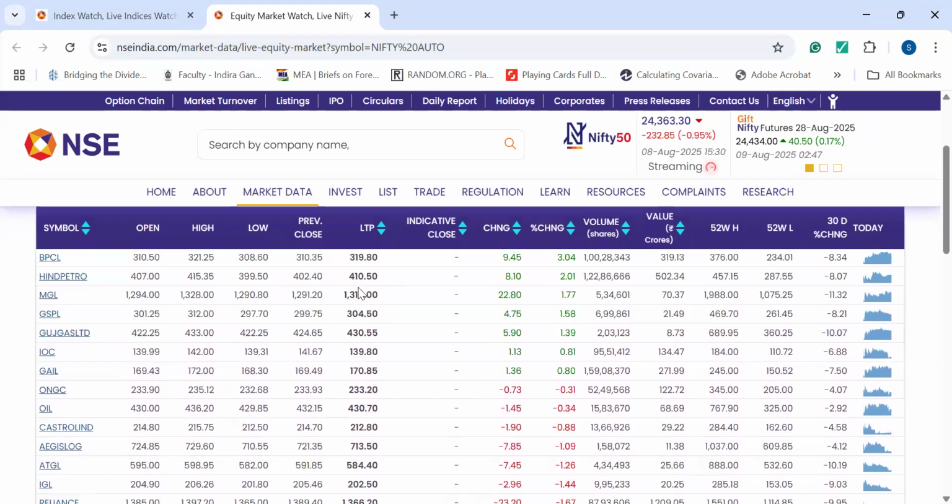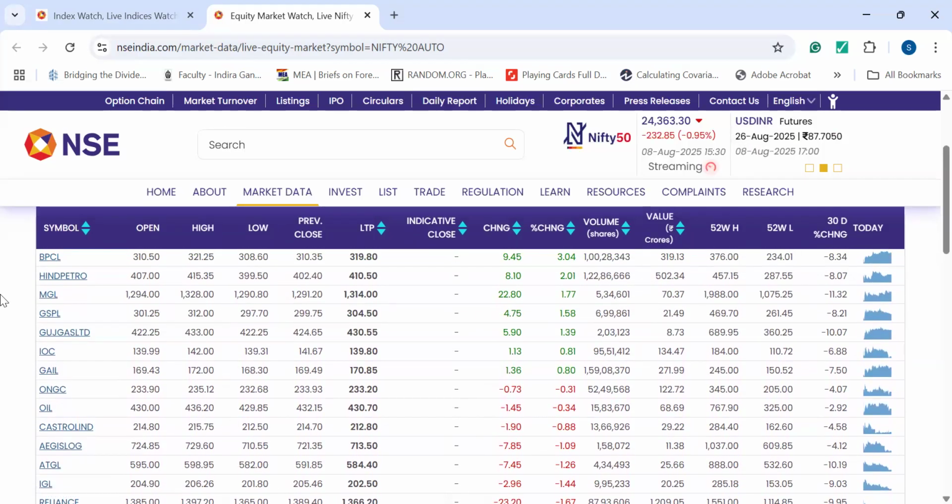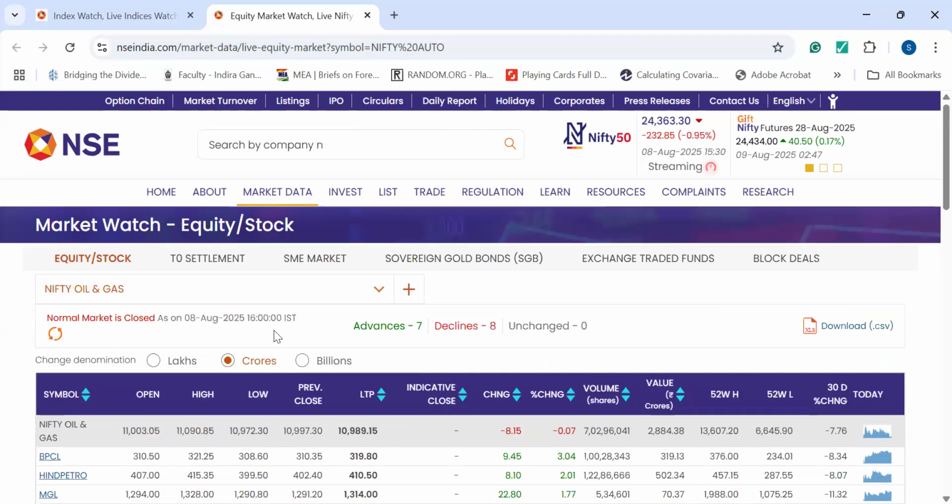So we have BPCL and Hindustan Petroleum, MGL, GSPL. All these companies are in green, and below we have some companies who are not doing so well. So these are the companies here. So you can get a lot more data if you go into the indices, that is the sector specific indices. This gives you a little more extra data as compared to others.